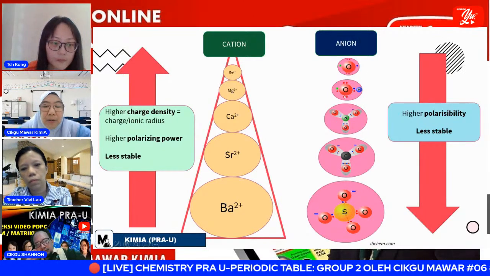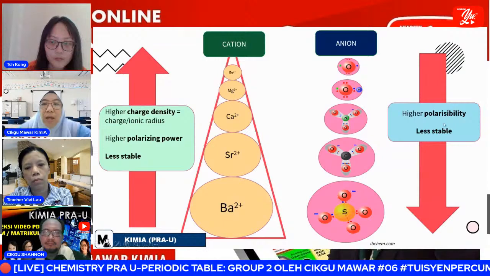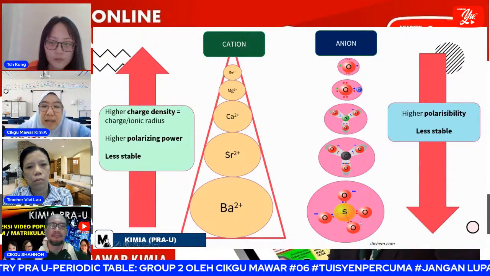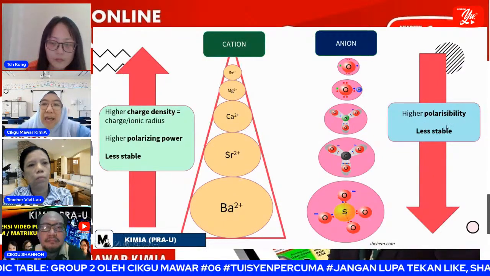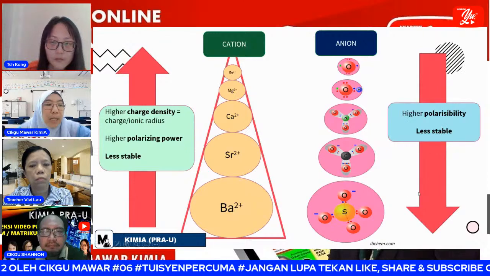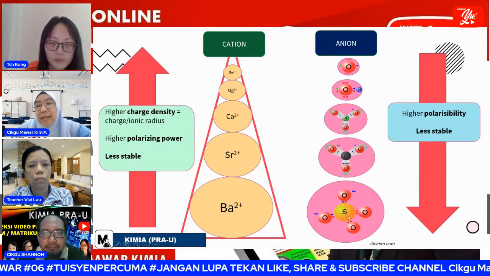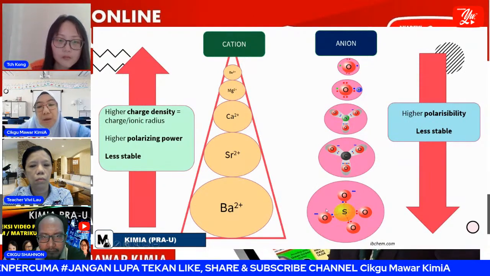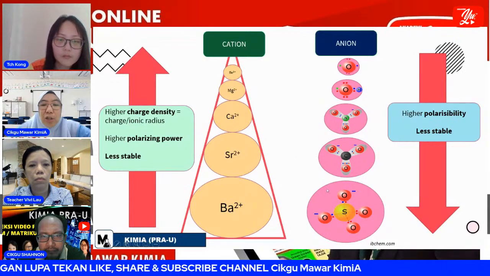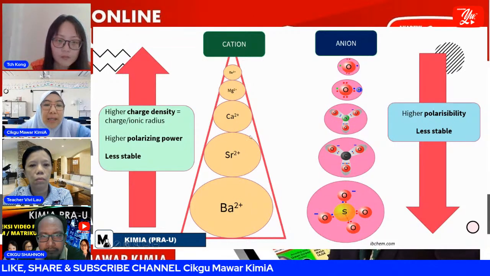Okay, I already arranged according to size. So what can we say, for the larger size, which is sulfate ion, it has a higher polarizability. So the sulfate ion is less stable because it has many electrons, so it is easier to be polarized by the cation.